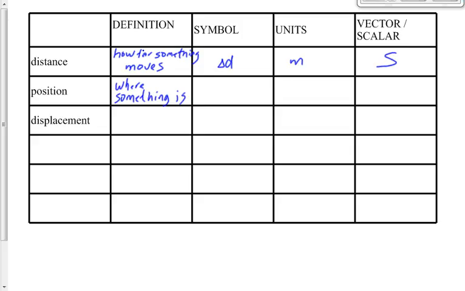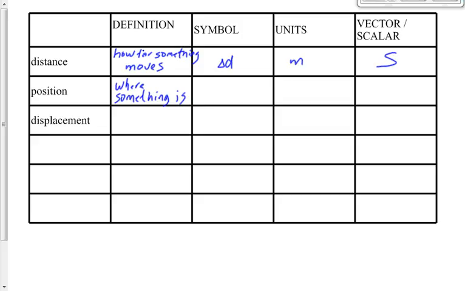Where's the position of McDonald's? It's about 4 kilometers south of the school. Right? You want to go for lunch, you want to know where McDonald's is, you better have direction associated with it so you know which way to go, right?